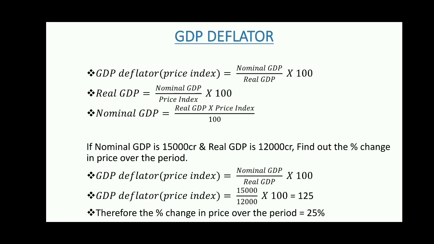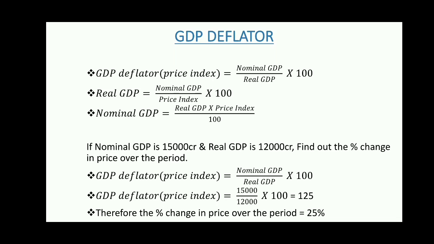Because in the question you have to give the answer in terms of percentage, if we convert into percentage, it becomes 25%. So the percentage change in price over the period will be 25%.